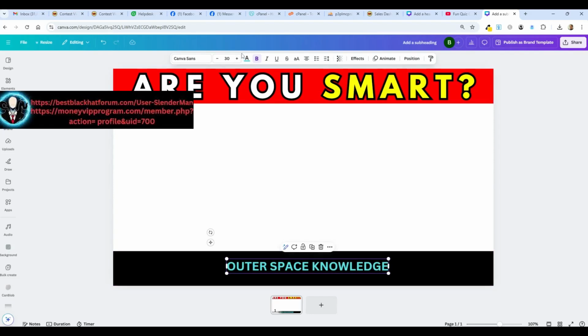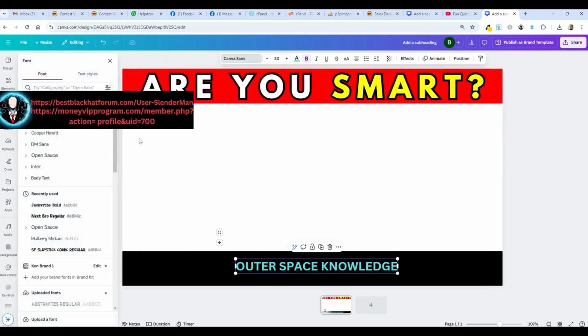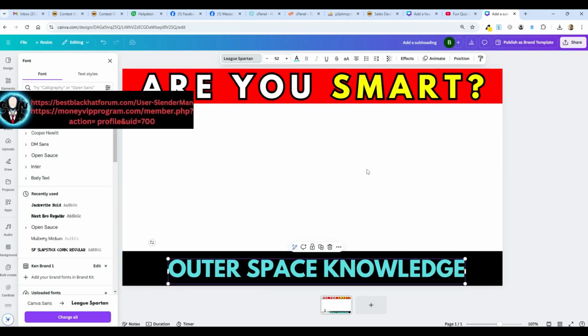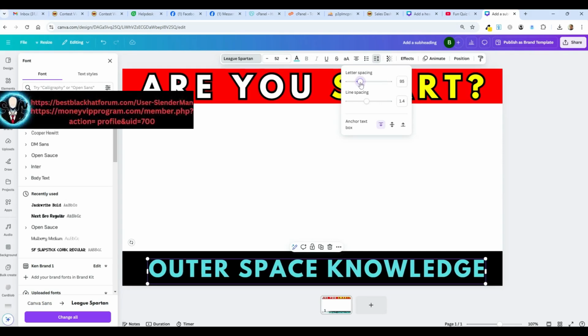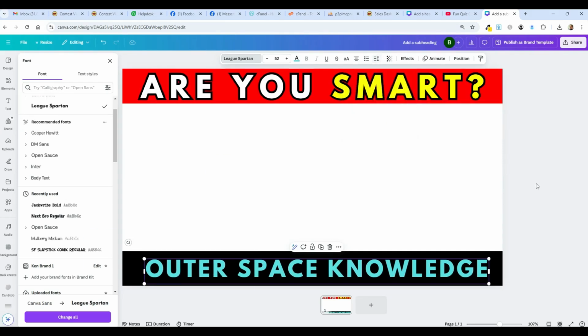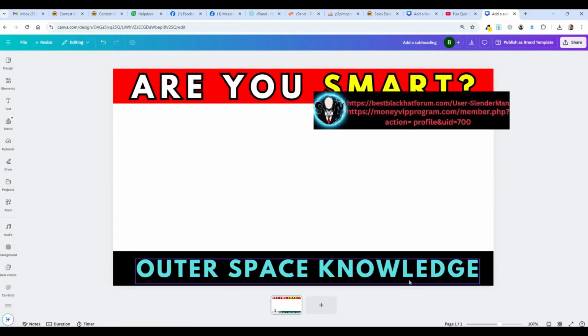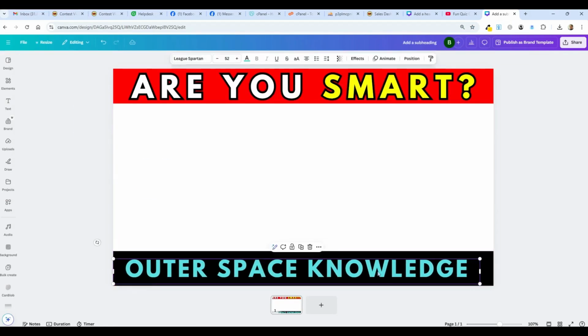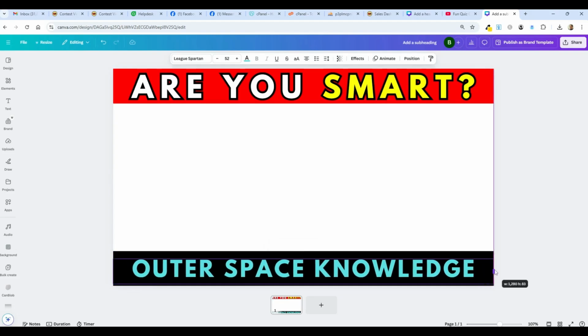Font. Should I use the same font? Yeah, I guess so. So it was League Spartan. Here it is. And just go for it. I can also spread out the letters a little bit. Okay, got that. Want to center it both vertically and horizontally. All right, and just moving it up.